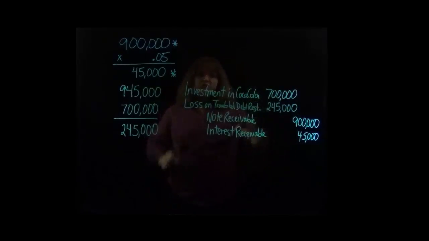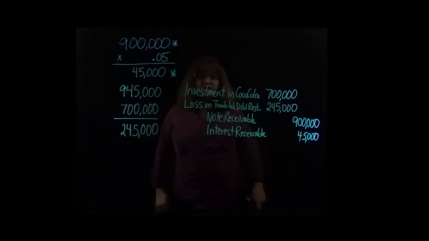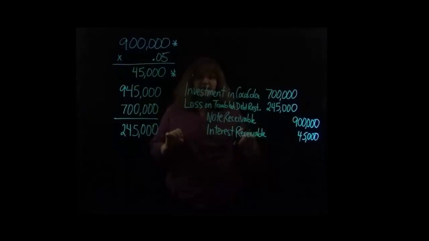The loss, of course, will appear on their income statement as a reduction in their net income for the year, and the asset investment in Coca-Cola will replace the assets that they had in the note receivable and the interest receivable. Obviously, that asset isn't worth as much as these were, but considering that these were about to become uncollectible, at least the company got something for what was owed to them.